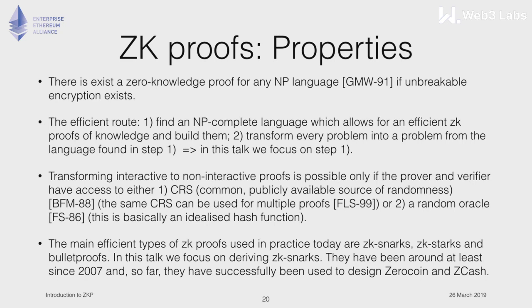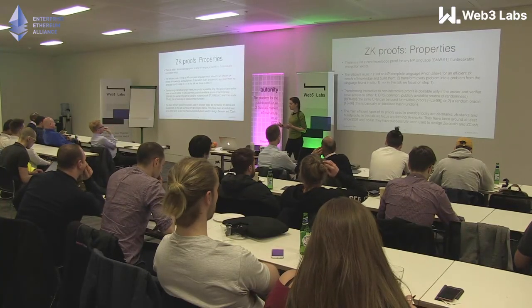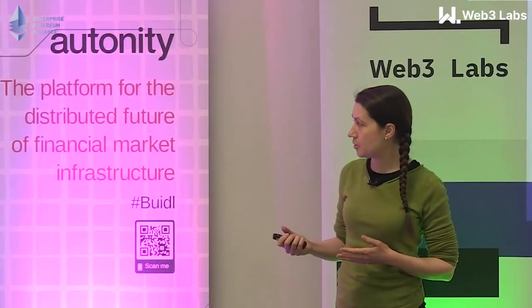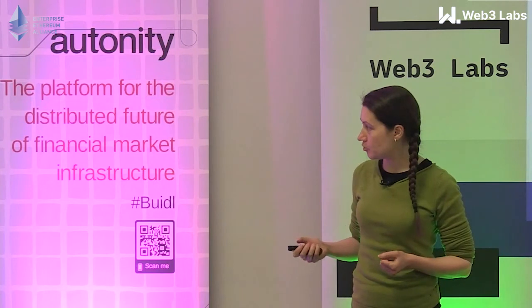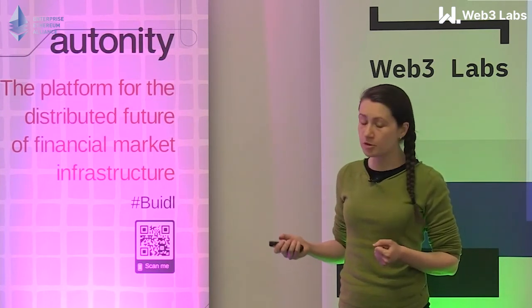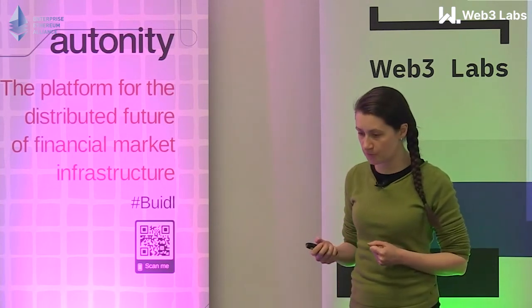Okay, so maybe to conclude, right now there are a few types of zero-knowledge proofs that are known: ZK snarks, ZK starks, and bullet proofs. They have different pros and cons. So some are efficient with respect to the size of the proof, for example ZK snarks. ZK starks are very efficient with respect to the verification time, and bullet proofs are very efficient when they are specialized for range proofs.